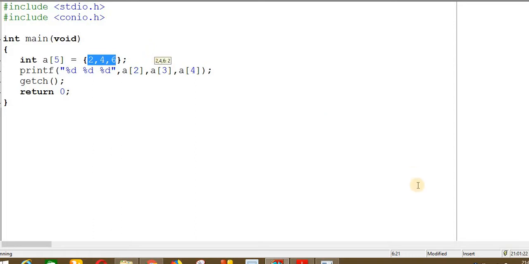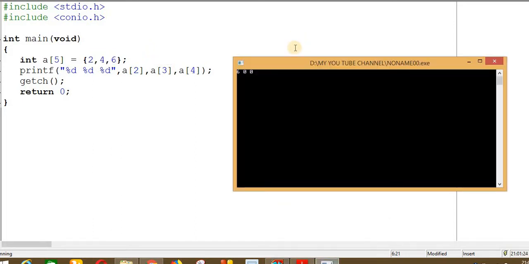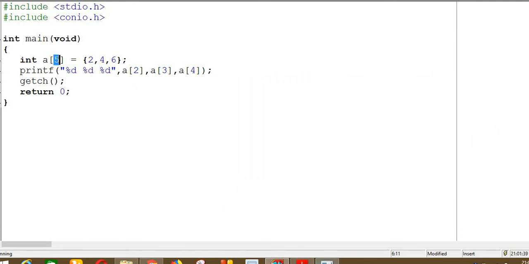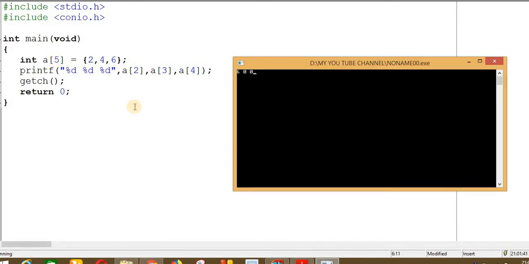So listen carefully. When we initialize the array with fewer elements than the array can contain, in this example the array is capable of holding 5 values, but we are providing only 3. That means we are initializing fewer elements to the array.